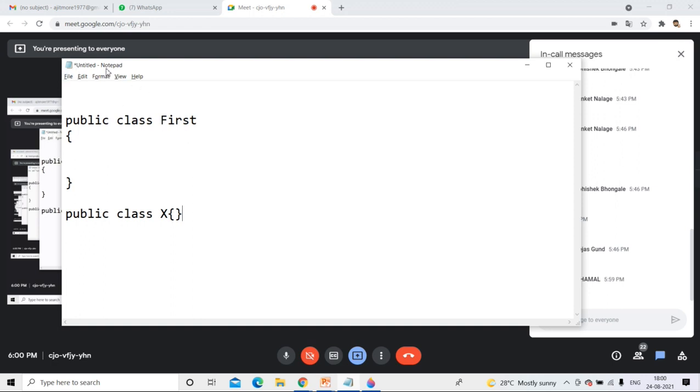Java doesn't put a compulsion that file name and class name be the same. They must be the same when the class is public. Now suppose you have given 2 classes as public. You have to give this name to the file, but can you give 2 names to one file? No. So I would have to put this in a separate file, first.java, and this in another file called x.java, because I cannot give 2 names to one file.